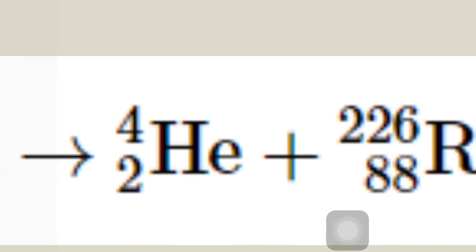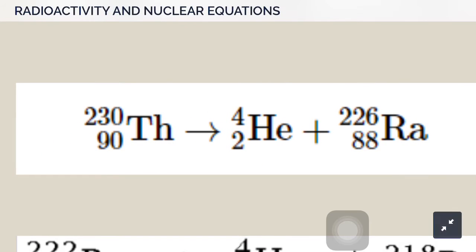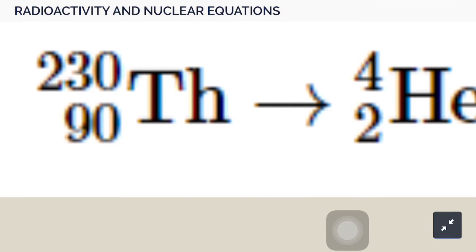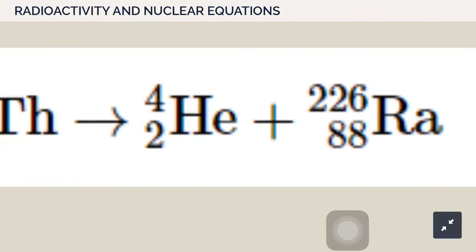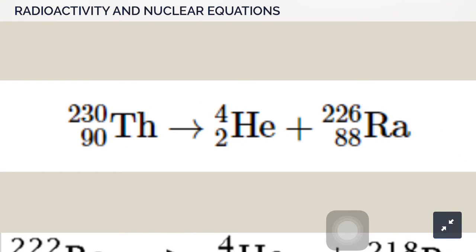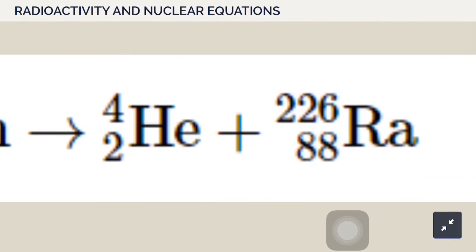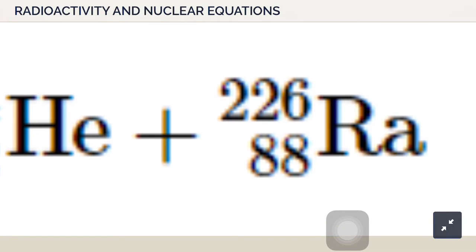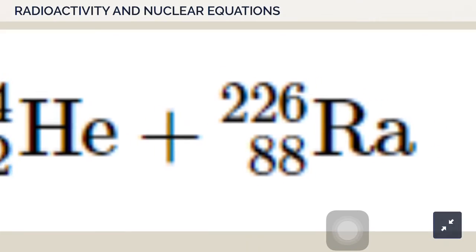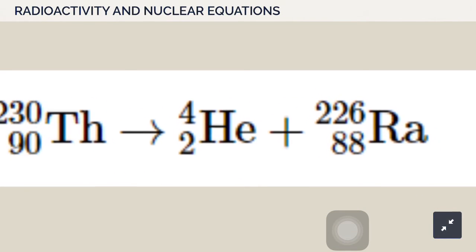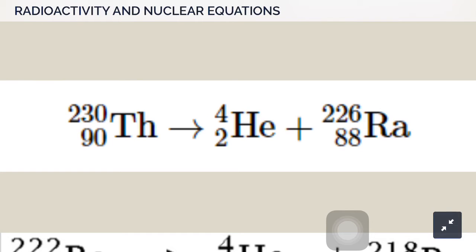For the atomic number, 90 minus 2 gives us 88, and the 88th element in the periodic table is radium. This is radium-226, a specific isotope of radium. Let's see if the equation is balanced: 230 minus 4 gives us 226, and 90 minus 2 gives us 88.